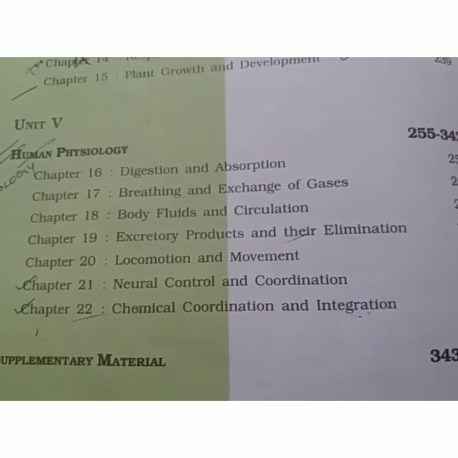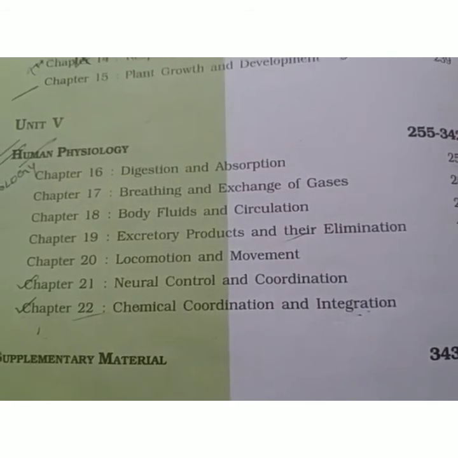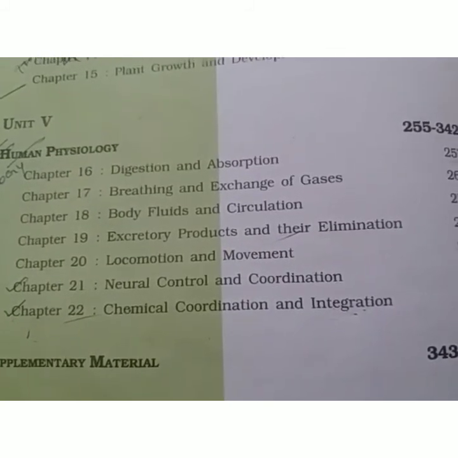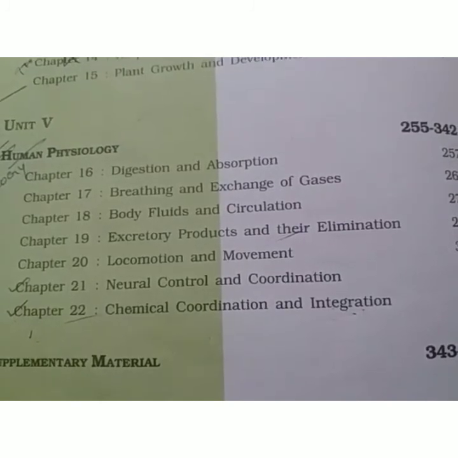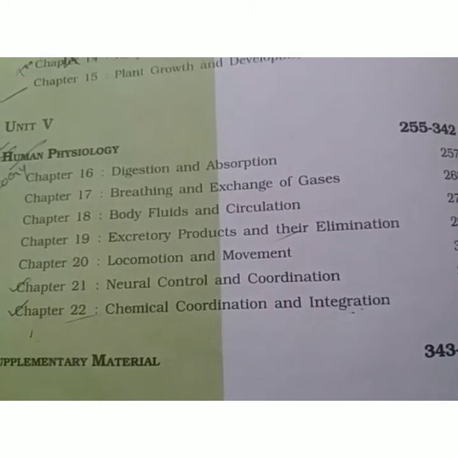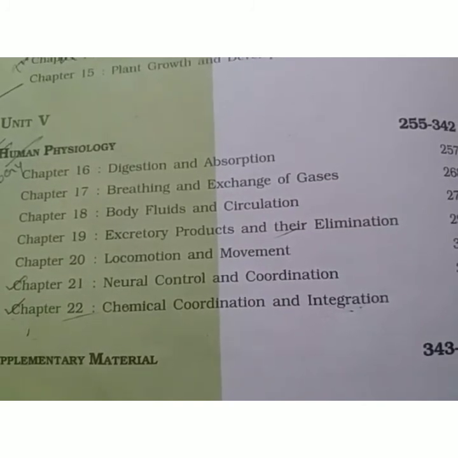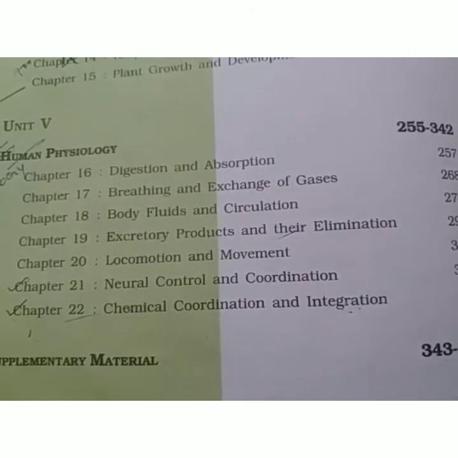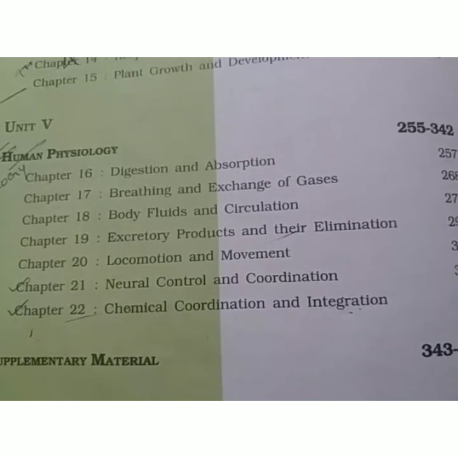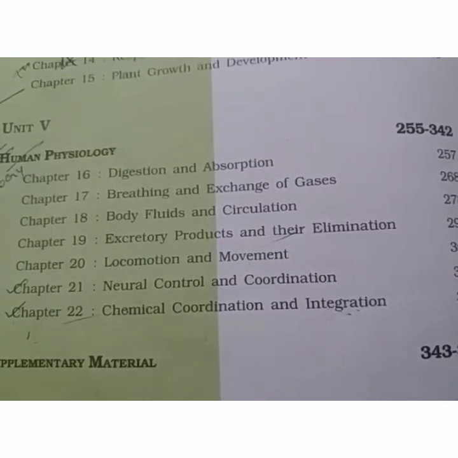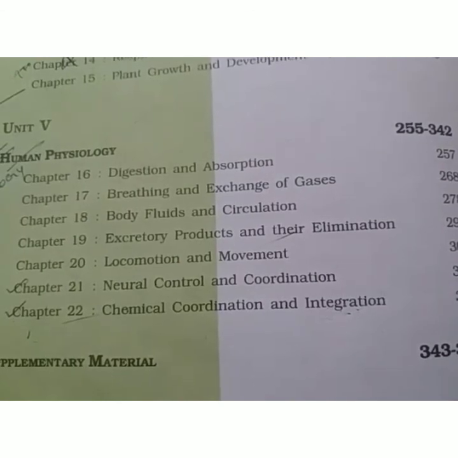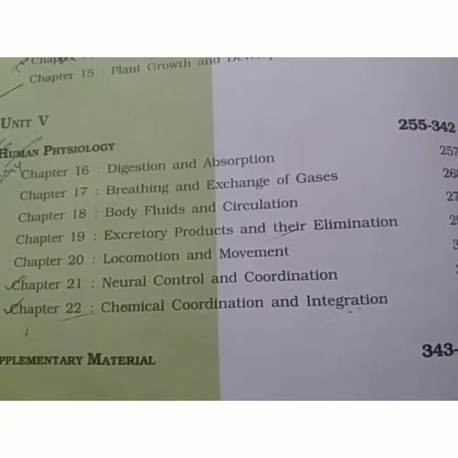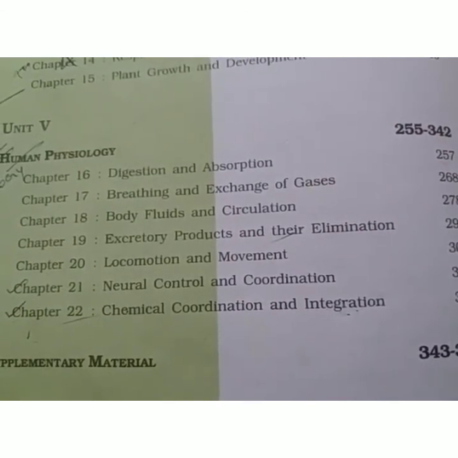Third one is body fluids and circulation, primarily about blood and heart. Then excretory products, primarily about kidney and urine formation. Next is locomotion and movement, which deals with muscles and bones of your body and various connective tissues. Last 2 chapters are neural control and coordination, and chemical control and integration. Here we will discuss various parts of the brain and the various kinds of glands found in our body, and how these organs of the brain, spinal cord and hormonal secretion control our metabolic activities and various body organs. So this is a brief introduction to your syllabus.